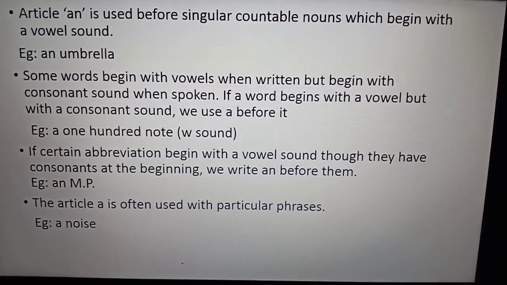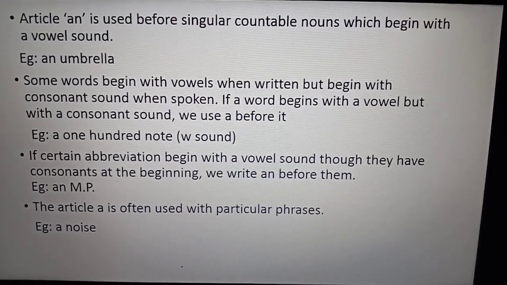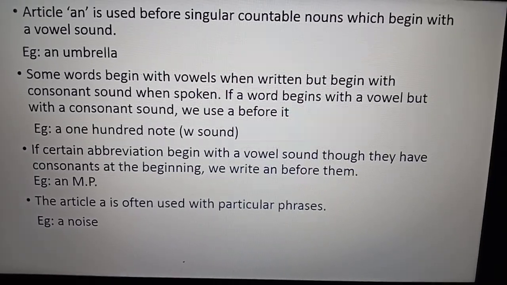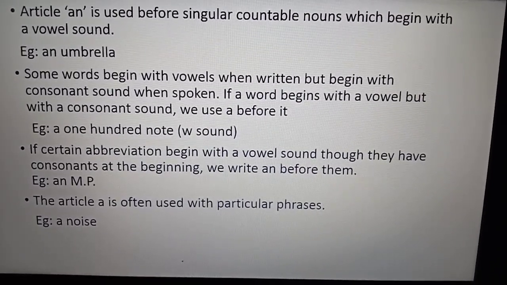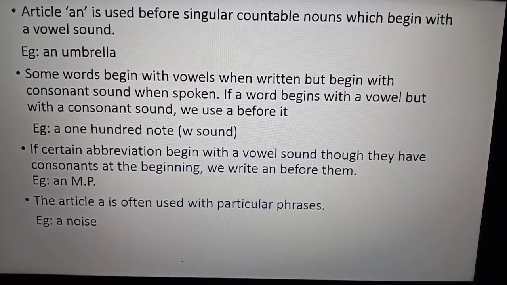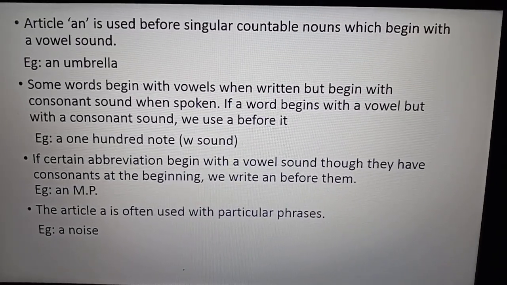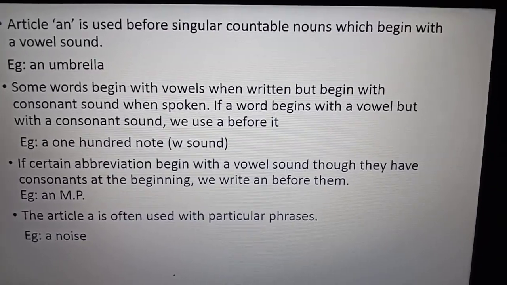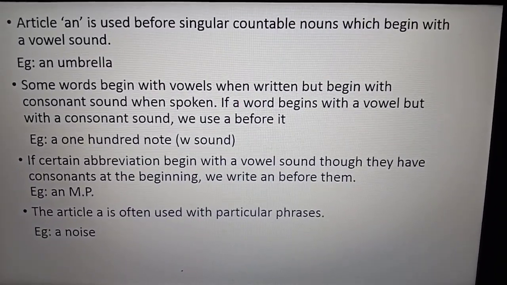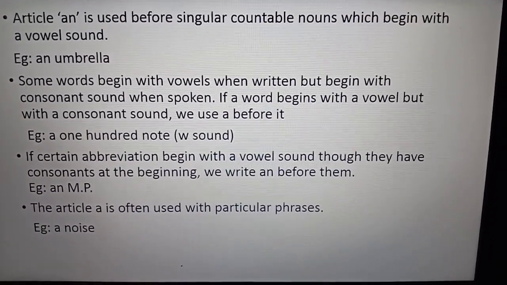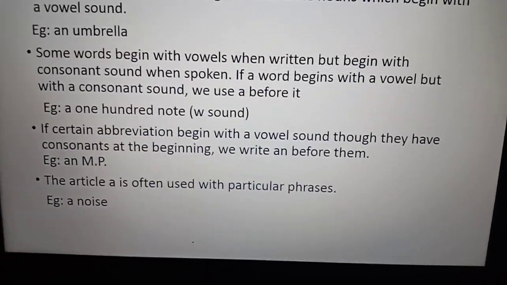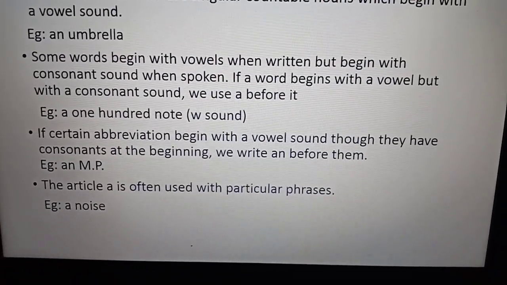If certain abbreviations begin with a vowel sound, though they have a consonant at the beginning, we write an before them, like an MP, member of parliament. Though M is a consonant, it is pronounced with a vowel sound, so we use an.